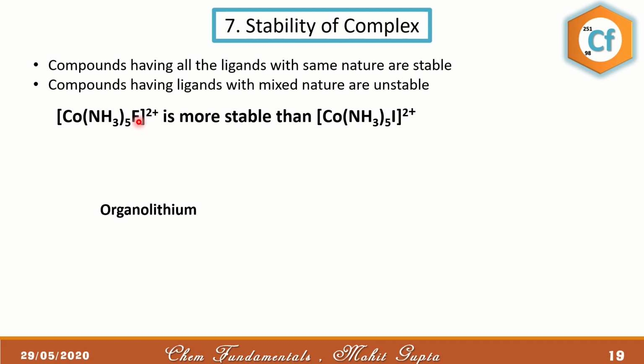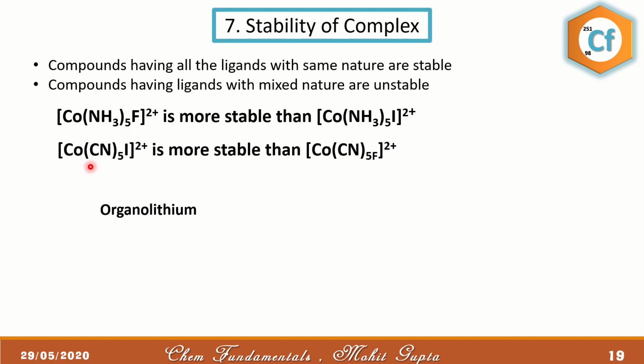Here nitrogen and fluorine both are hard ligands, so all the ligands are hard, therefore it is more stable as compared to Co(NH3)5I, which has a hard and soft combination. So if all the ligands are of the same nature, either hard or soft, that complex would be more stable or less labile. Here in this case we have Co(CN)5I, so this is soft and this is also soft, so this complex is more stable than Co(CN)5F 2-, where CN are soft bases and F is a hard base.